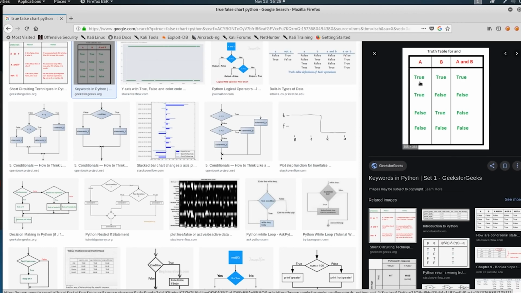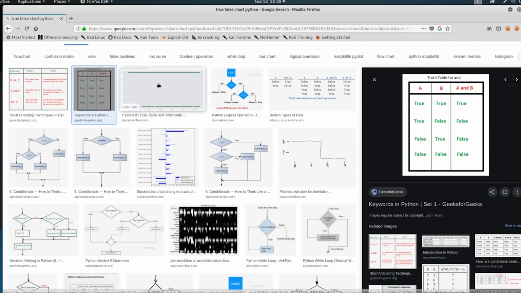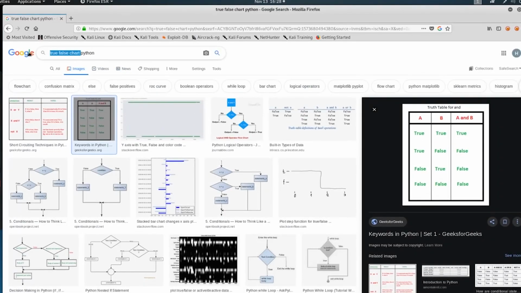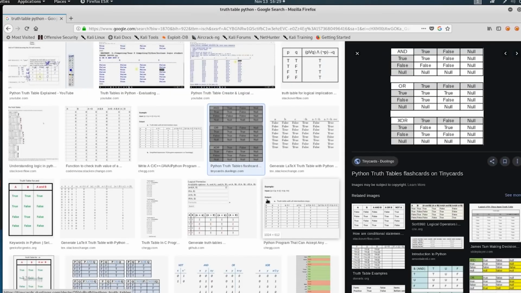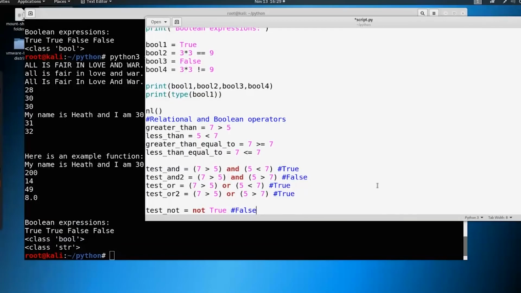So in order to have a truth table for and, everything has to be true. So if we search truth tables, that might give us a better chart here. And then you get something sort of like this, where you have and, where you see true, true is true. You have or, where true, false is still true. And then XOR we don't have to worry about right now. So take good notes on these. Make sure you understand them. We're going to continue to build upon them over time.